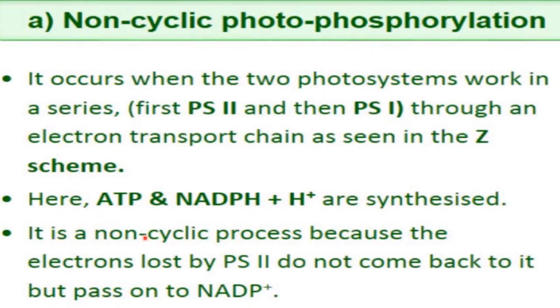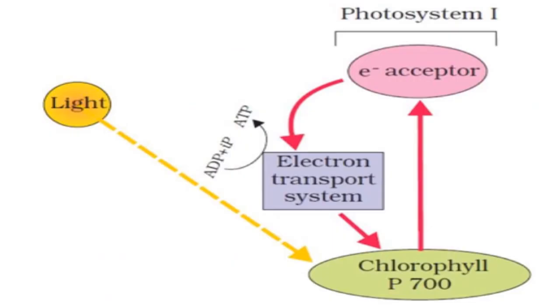And it is a non-cyclic process because the electrons lost by photosystem 2 do not come back to it but pass on to NADP plus for the formation of NADPH, right? So it is non-cyclic photophosphorylation. Next is cyclic photophosphorylation, and in this, electrons excited from photosystem 1 come back to photosystem 1, as you can see here.